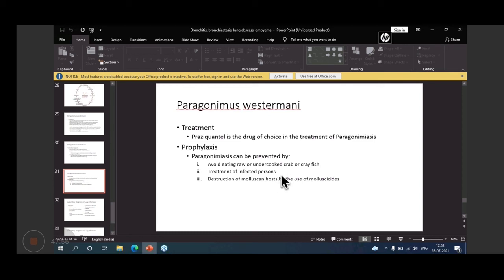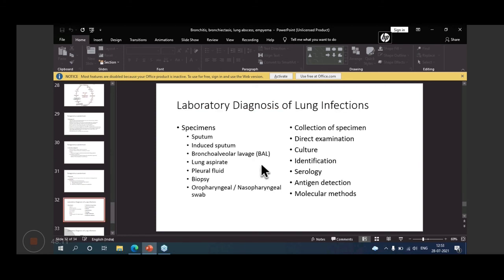Treat the infected persons, because if you treat, then they will not be shedding eggs in the feces or sputum in the environment, so the cycle has to be broken. Then destruction of molluscan hosts by the use of molluscicides. So this is again one preventive measure.